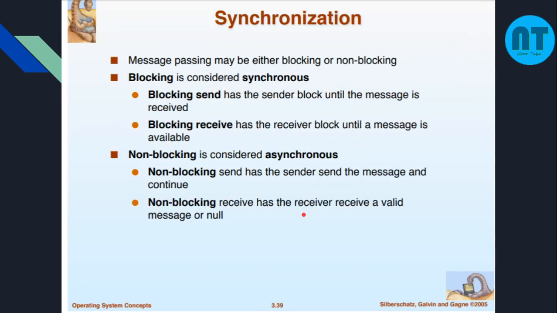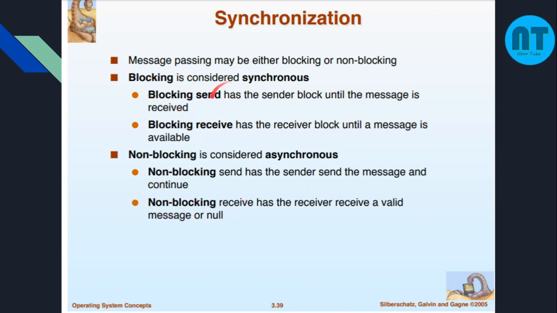Okay, and then let us see what synchronization is. Why we talk about synchronization here is that unless the processes are synchronized, they need not communicate with one another. So here message passing may be either blocking or non-blocking. Non-blocking means they can keep on sending data and keep on receiving data. That is called non-blocking send and non-blocking receive.